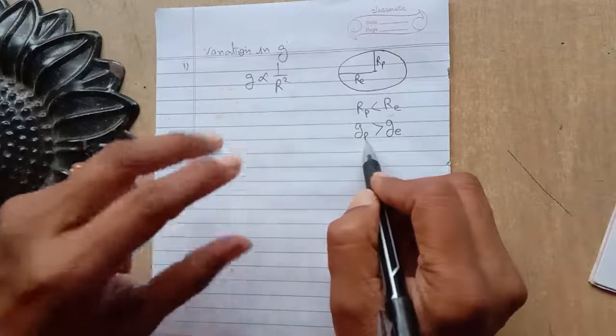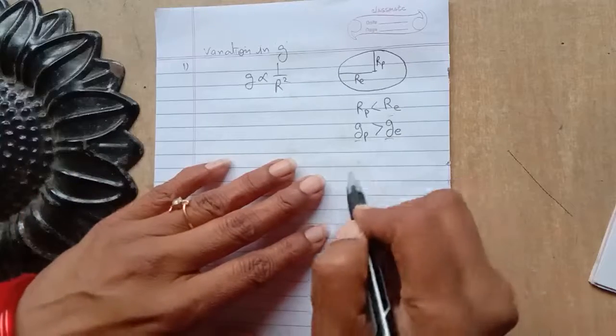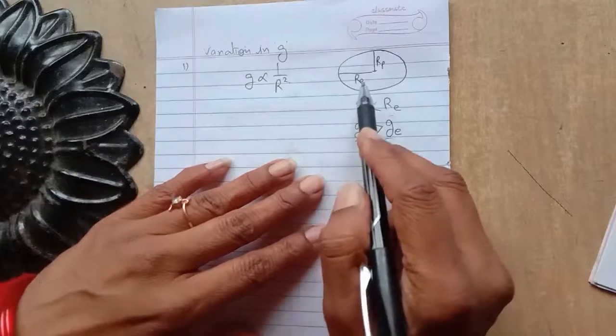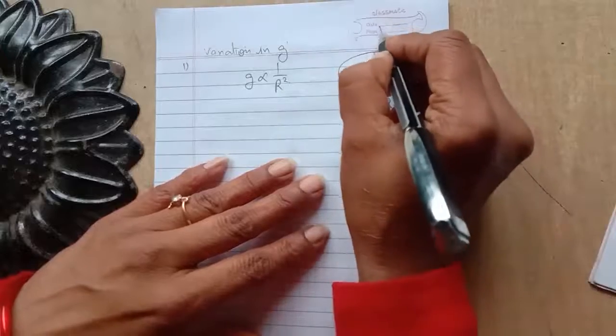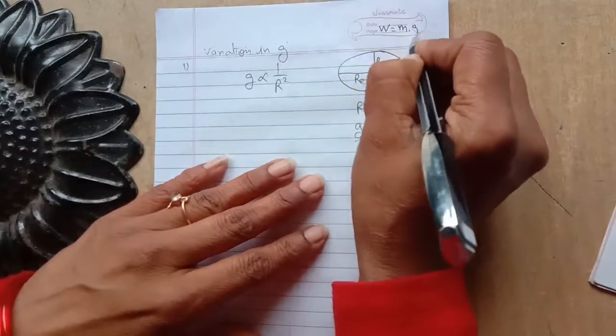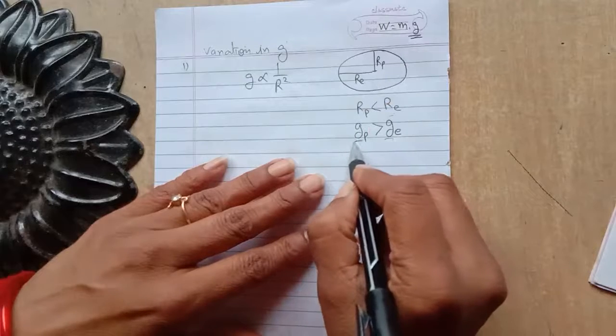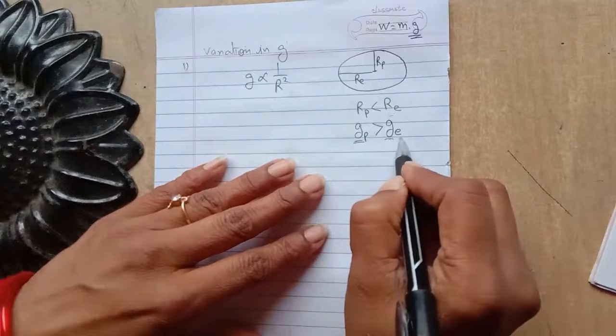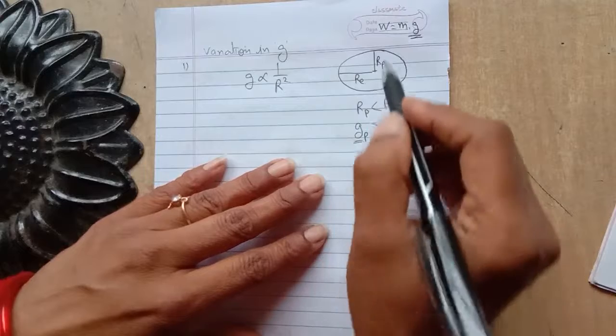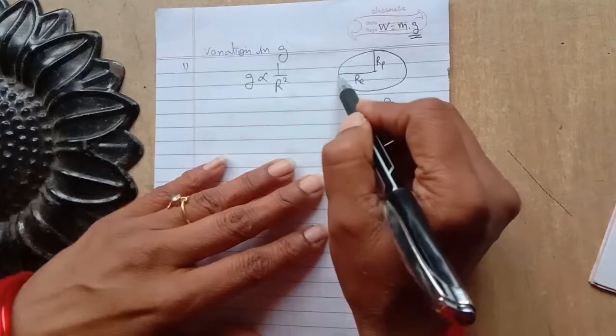You know what will happen if the value of g is different on the equator and the pole? You know the formula for weight. Weight is equal to mass multiplied by the acceleration of gravity. It means if g at the pole is greater than at the equator, our weight at the pole will be greater than at the equator.